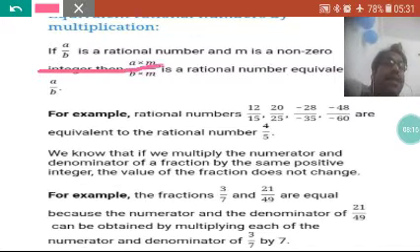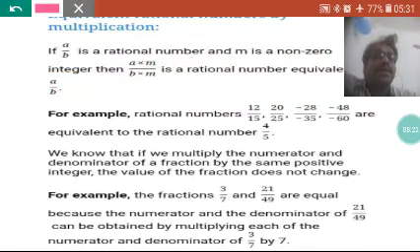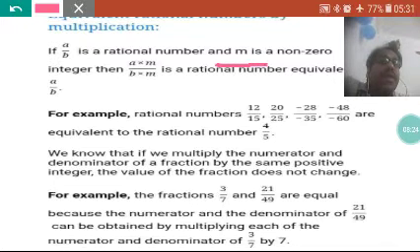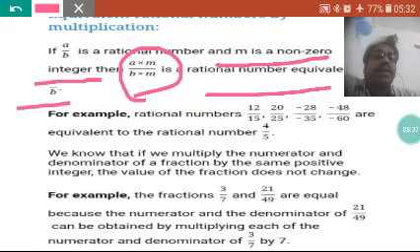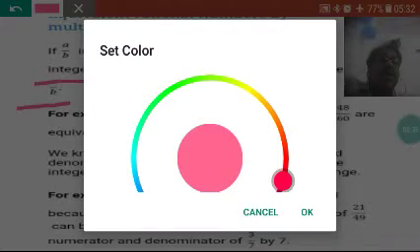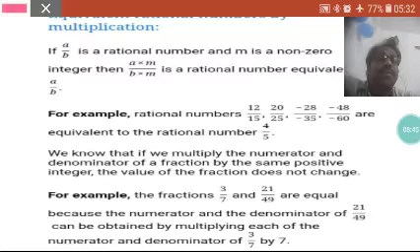If a by b is a rational number and m is a non-zero integer, then a into m by b into m is a rational number equivalent to a by b only.